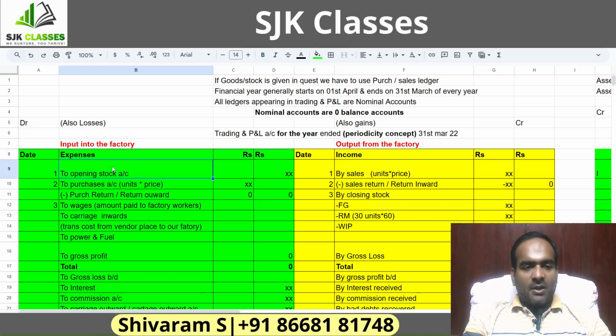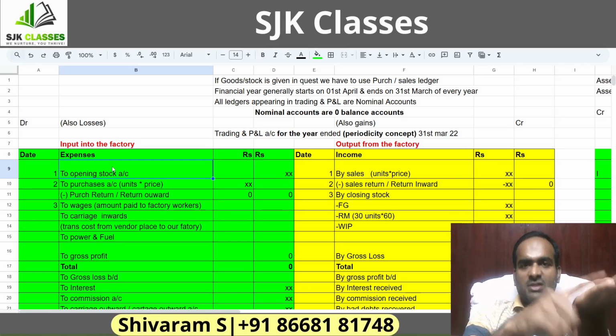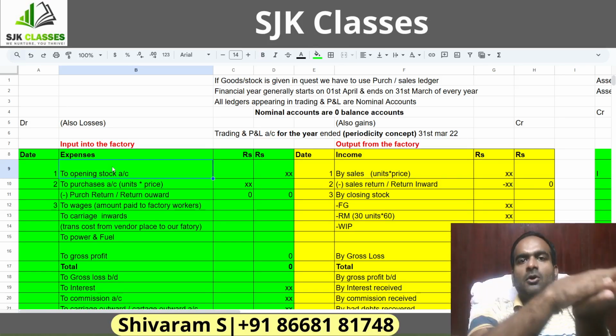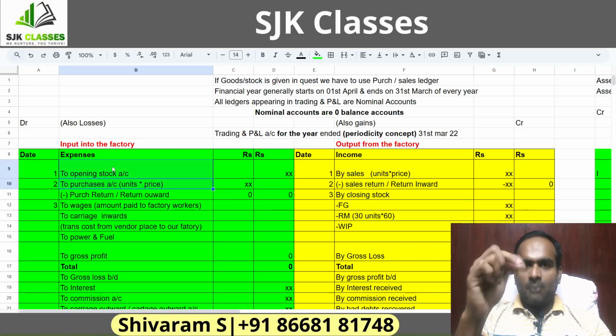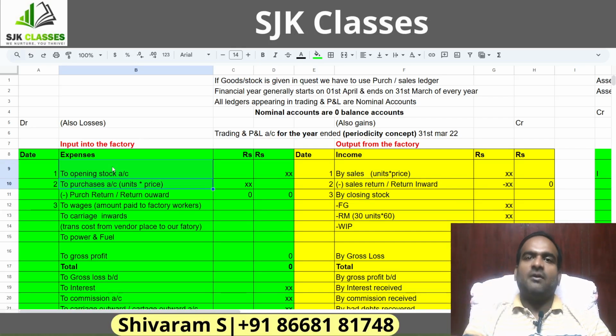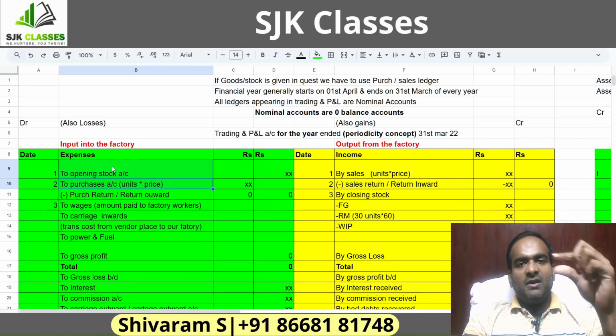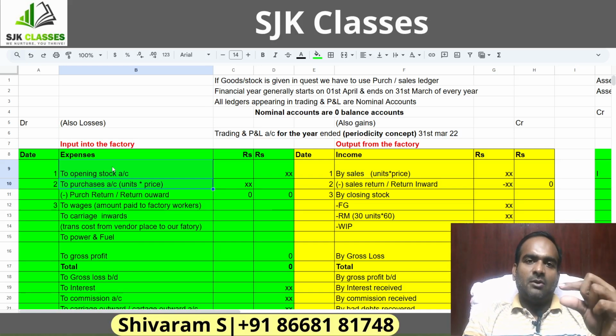So I repeat, opening stock is the raw material available at the beginning of the period for production. Since this raw material is not sufficient, I have to purchase a few more raw materials, which is called purchases. So opening stock and purchases put together will give you the total raw material infused into the factory for production purpose. Now with this raw material, will I be able to complete the production?